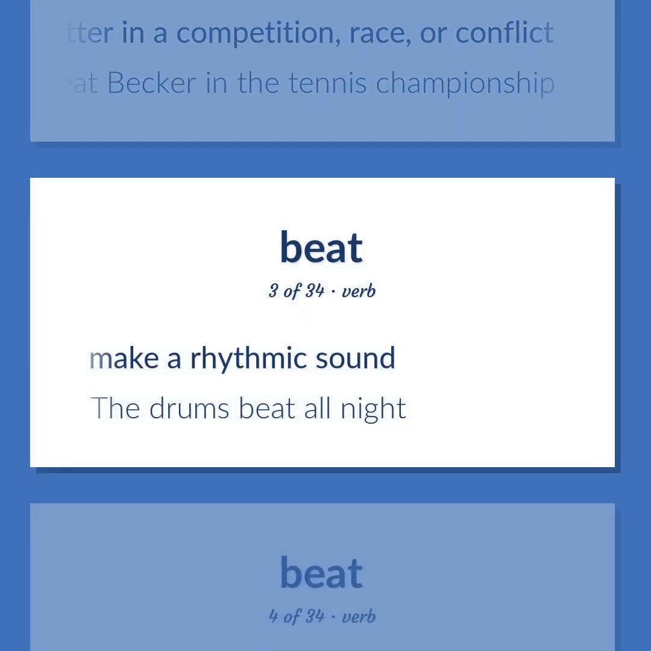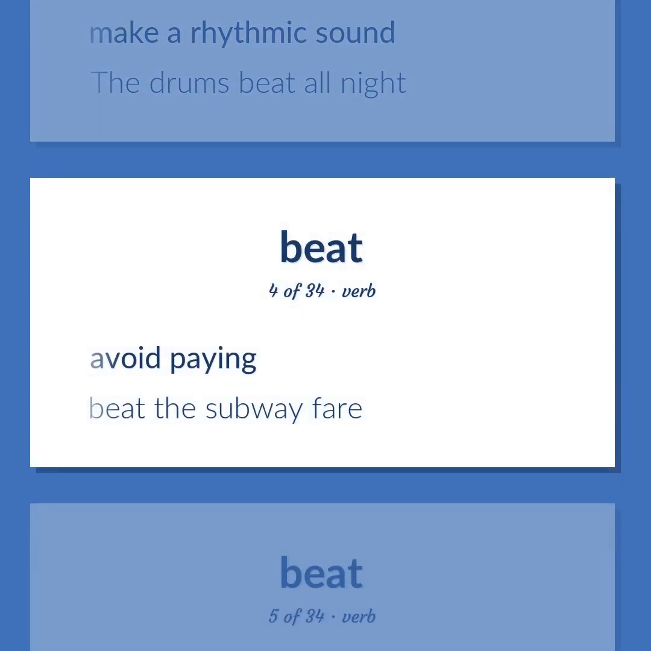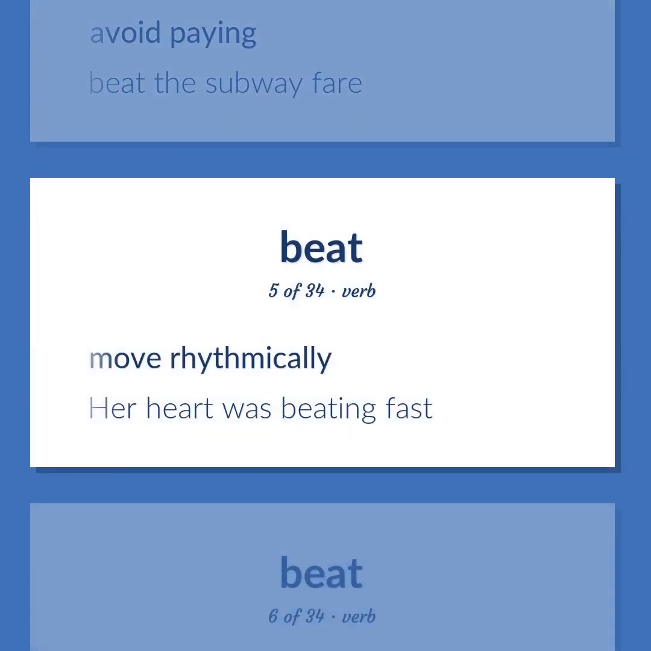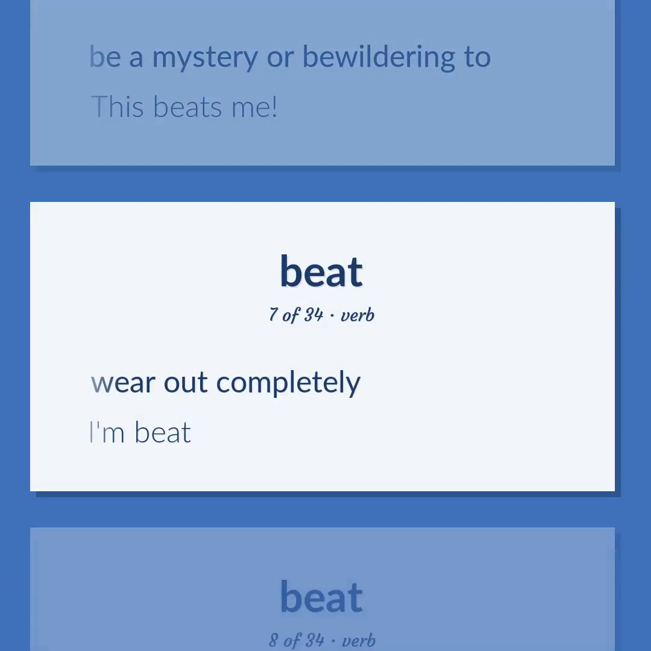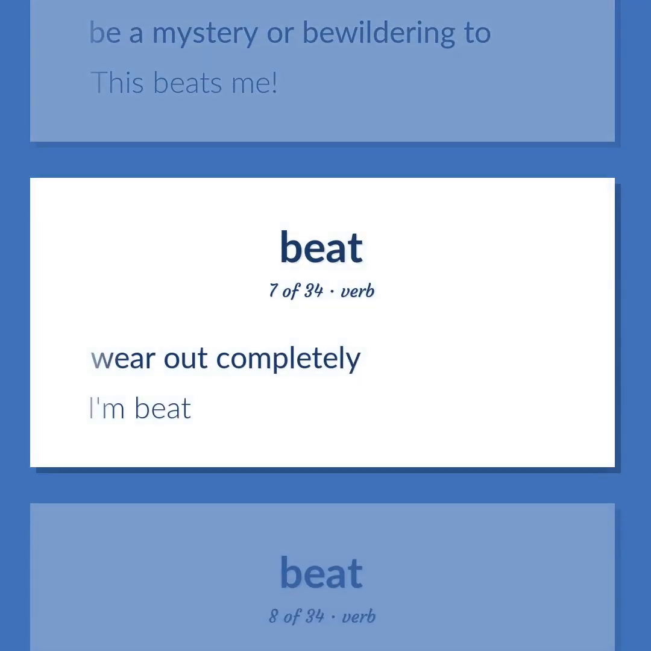Make a rhythmic sound. The drums beat all night. Avoid paying. Beat the subway fare. Move rhythmically. Her heart was beating fast. Be a mystery or bewildering to. This beats me. Wear out completely. I'm beat.